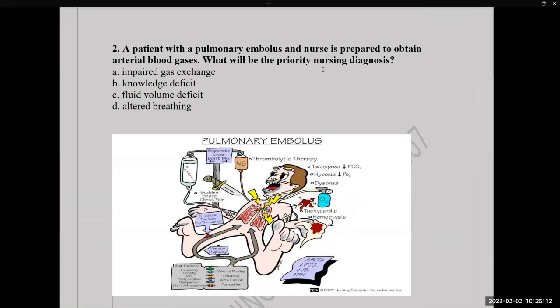A patient with a pulmonary embolus and the nurse is preparing to obtain ABG. What will be the priority nursing diagnosis? Impaired gas exchange, knowledge deficit, fluid volume deficit, and altered breathing.